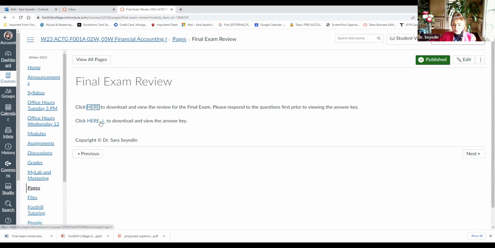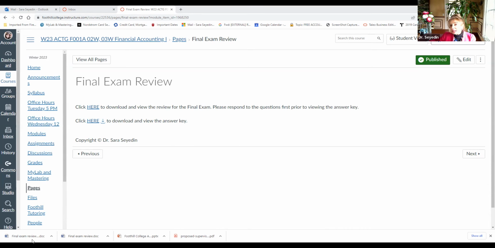Again, here you have an option of a down arrow key. As I have mentioned before, always click on the down arrow key. So I'm going to click on it, because then you can actually download the entire document in full screen, as opposed to the body of another screen. So here we go. You will see the answer key for all the questions. I highlighted them and put them in bold for you with step-by-step explanation.